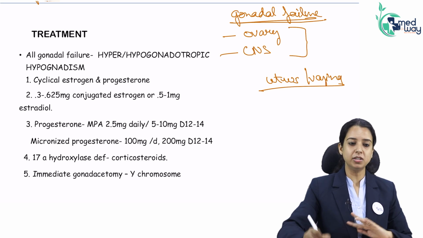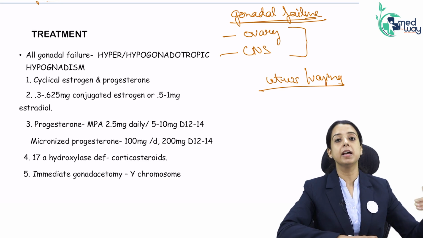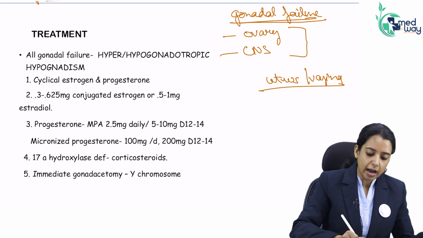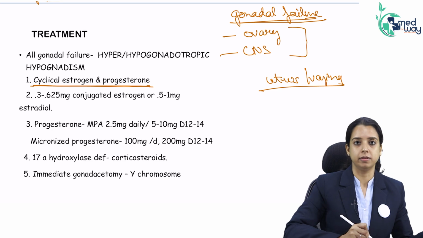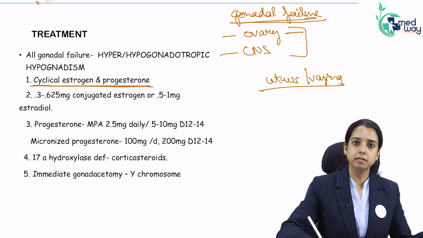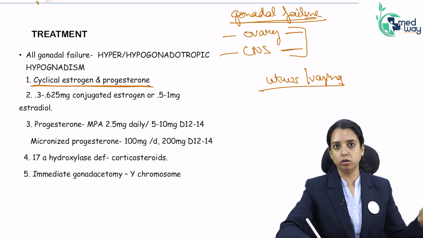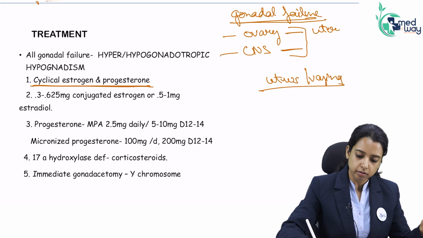So her main problem is she looks like a girl, but she is not developing like a girl. She does not have breasts. It can cause a lot of psychological trauma. So I will give her cyclical estrogen and progesterone. Why am I giving progesterone also? Remember gonadal dysgenesis? Even if it is XX, central causes also, they all have a uterus.